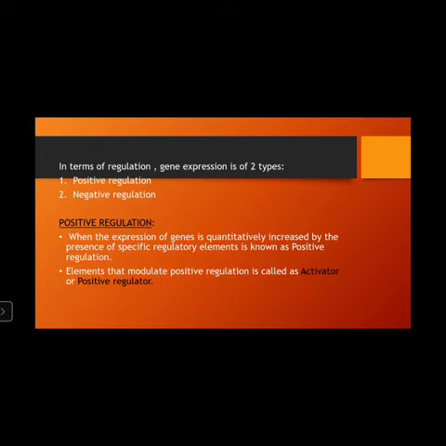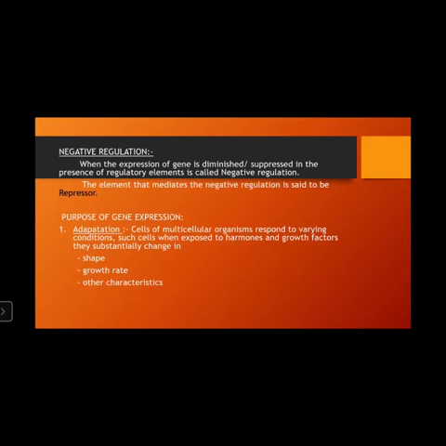So in terms of regulation, gene expression is of two types: positive regulation and negative regulation. Positive regulation is when the expression of genes is quantitatively increased by the presence of specific regulatory elements, and this is known as positive regulation. The elements which modulate this type of regulation are called activators or positive regulators. Negative regulation is a type of regulation where the expression of a gene is diminished or suppressed in the presence of regulatory elements. The elements that modulate this negative regulation are called repressors.